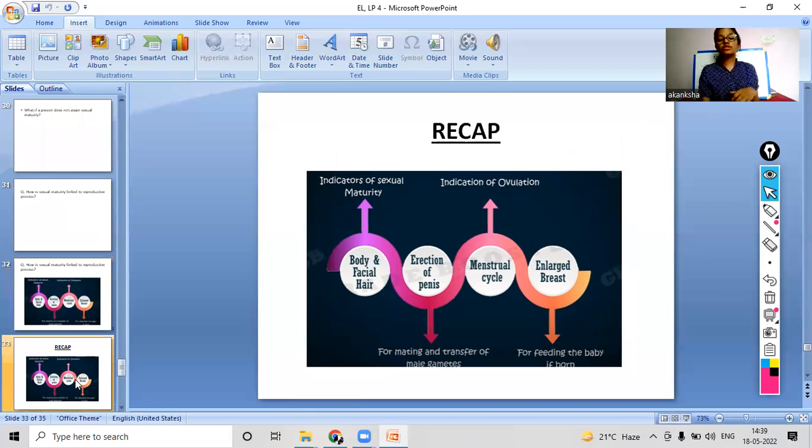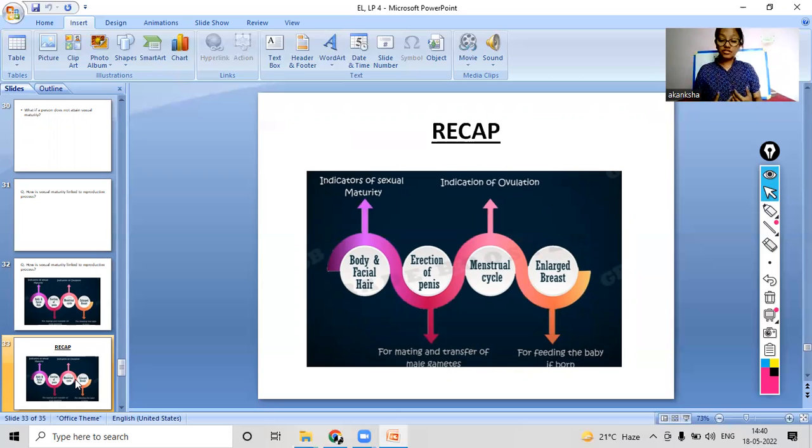We will now come to the recap part. Today we discussed all about sexual reproduction in humans, and how it happens. The phase is called adolescence or the teenage phase. And we discussed the different changes that occur during this phase, like the growth of hair in different parts of the body, the erection of the penis in boys, the menstruation cycle in girls, the enlargement of breasts, and the accumulation of body fat.